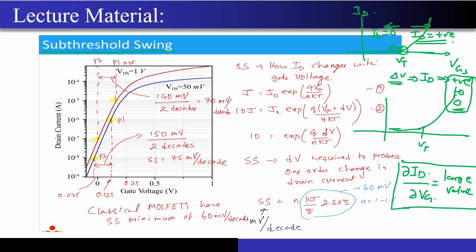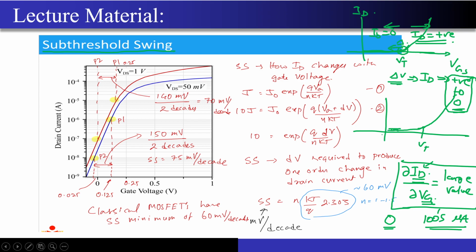What is the characteristic of the ideal MOSFET? Below Vt, ID should be 0, and after Vt, I should immediately get some rise in the current. Within a fraction of delta, my ID should vary from the value of 0 to some finite positive value. The change that I want is maybe from 0 to some hundreds of microamperes, and ideally I want this change to be very large. A small change in Vg should produce a large change in ID, but that never happens in a practical device.